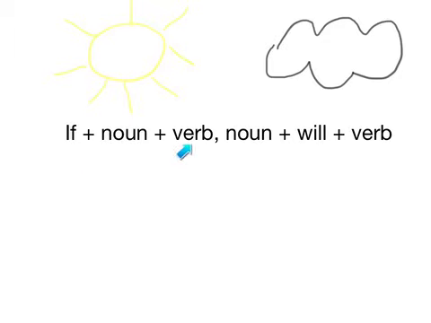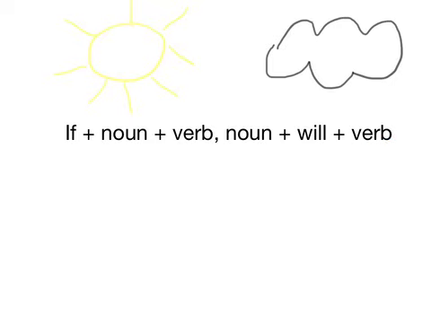Here's the structure for the first conditional. If plus a noun plus the simple verb, just the simple verb, not present continuous, not with the infinitive, just the simple verb, then the noun plus will plus, again, the simple verb.